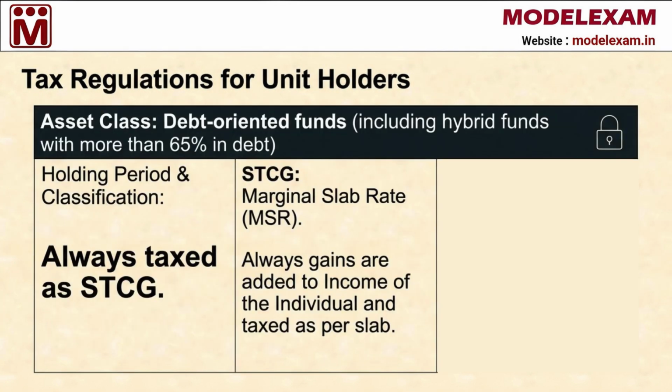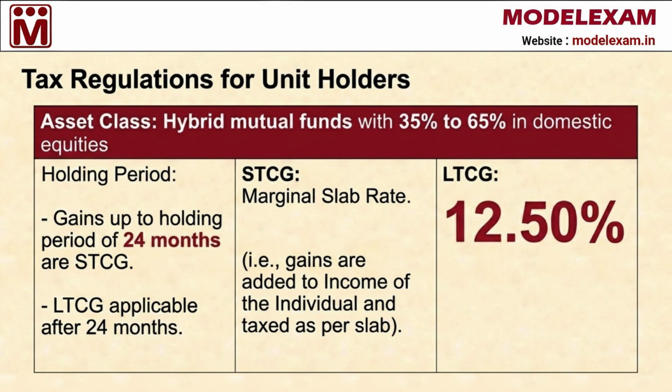While equity has its own set of rules, debt-oriented funds, which include hybrid funds with more than 65% in debt, follow a different path. These are always taxed as STCG, regardless of how long you hold them. This means the gains are always added to the total income of the individual and taxed according to your specific marginal slab rate.